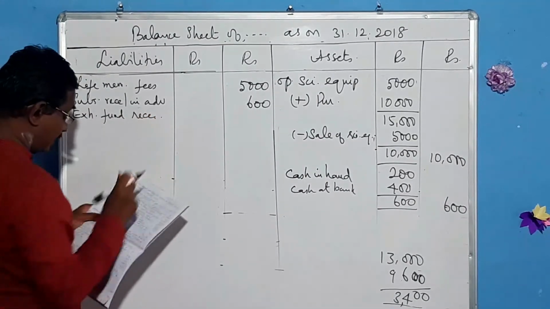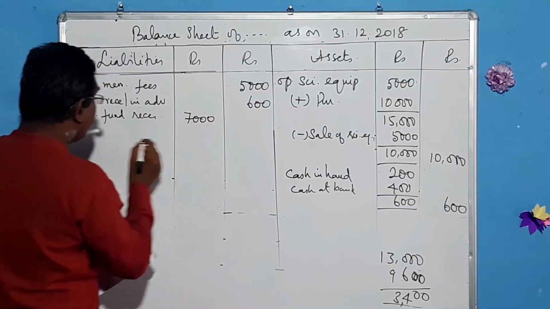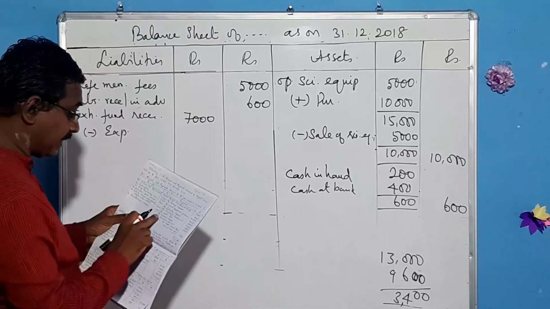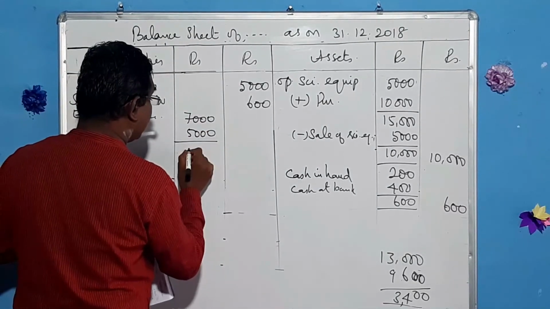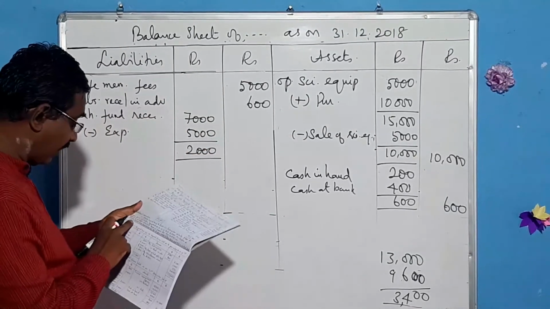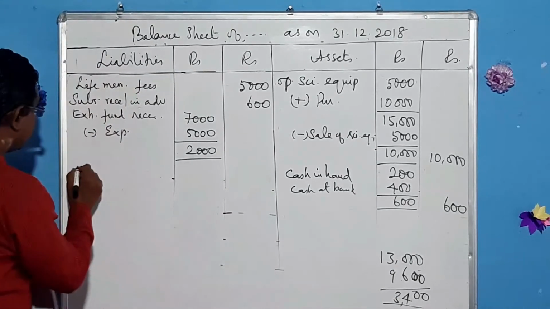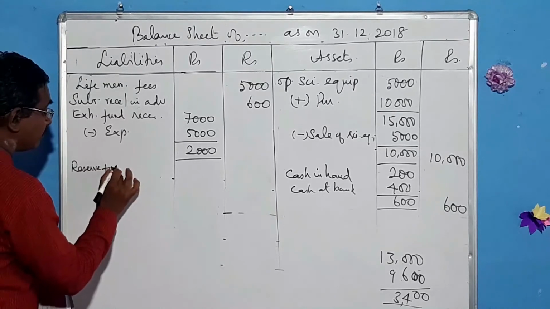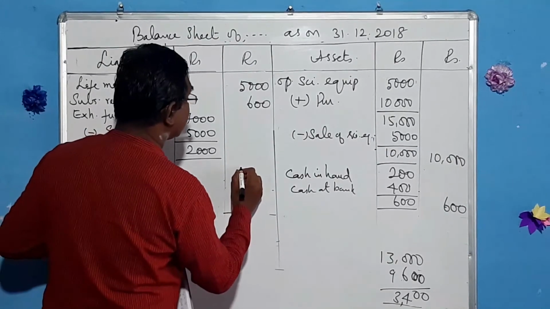What is that amount? 7,000. You have to subtract the expenses. What is that expenses? 5,000. This 2,000 should be kept as reserve for new auditorium, as they have asked you to do. So write it, reserve for new auditorium, that is 2,000.